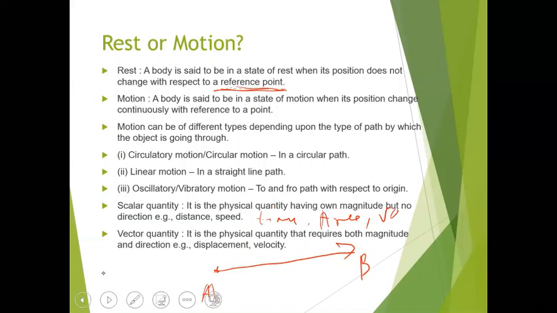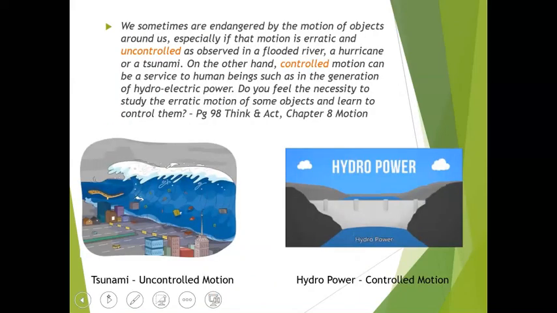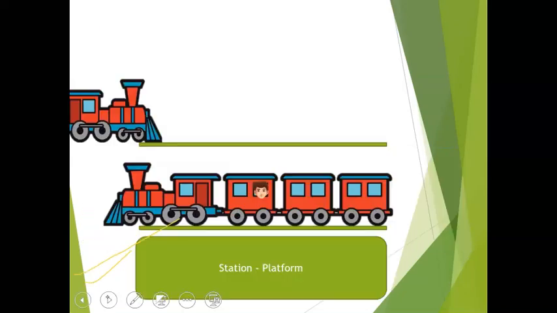Then coming to the next slide, we have controlled motion and uncontrolled motion. Examples I have taken. Then you can see the next one. This is only given just for your reference. So you just see, this is the example, not actually happening, but when we are on a train in a platform.